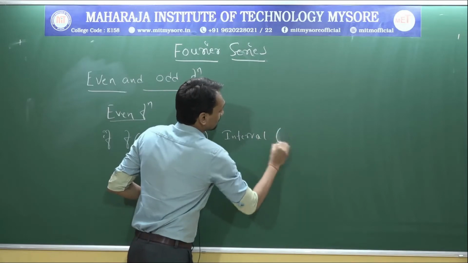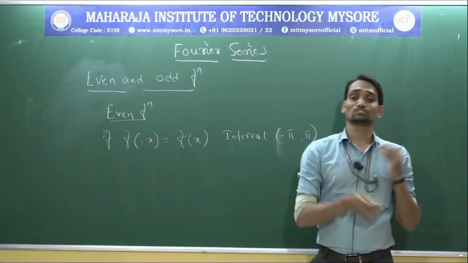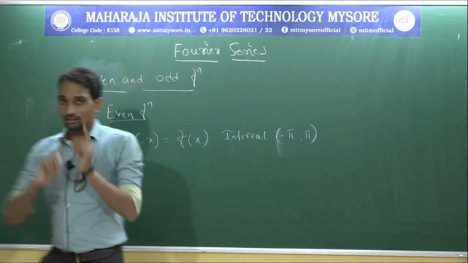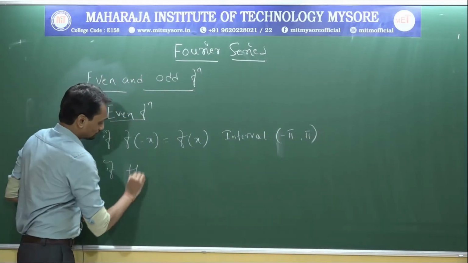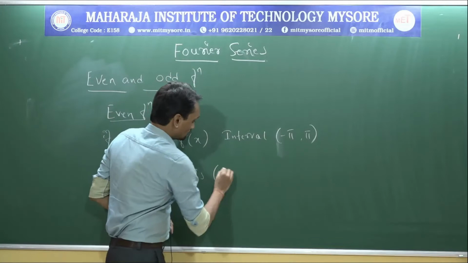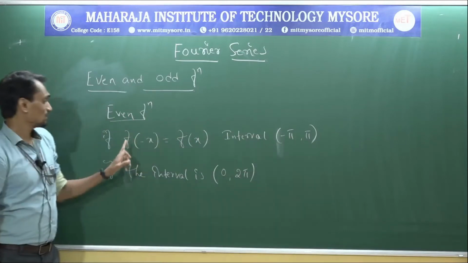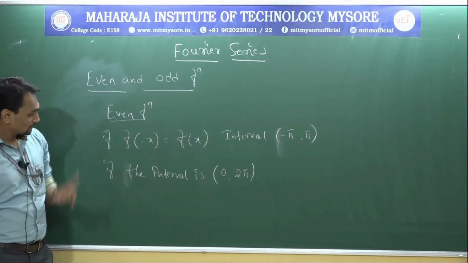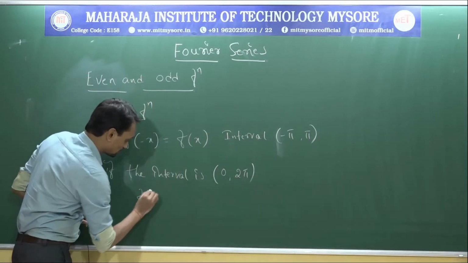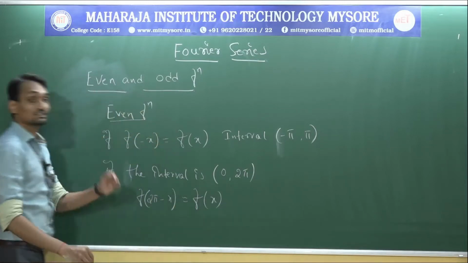Interval minus pi to plus pi. If in between minus pi to plus pi, you need to substitute f of minus x equal to f of x, that is x equal to minus x. If the interval is 0 to 2 pi, in that case what we need to substitute? We need to calculate f of 2 pi minus x equal to f of x. Then the given function is even.